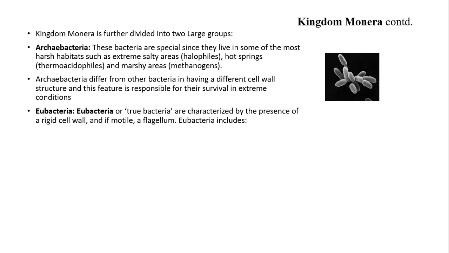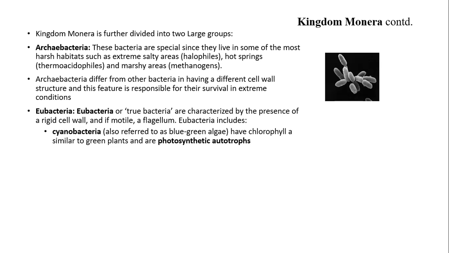Eubacteria or true bacteria are characterized by the presence of a rigid cell wall, and if motile, a flagellum. Eubacteria includes cyanobacteria, also referred to as blue-green algae. Cyanobacteria are photosynthetic autotrophs and have chlorophyll a. Chlorophyll a of cyanobacteria is similar to chlorophyll of green plants.